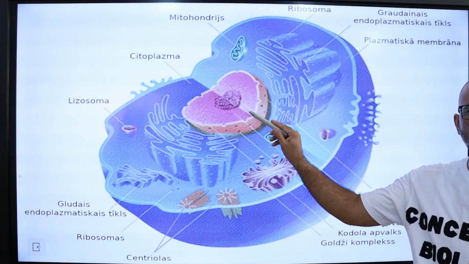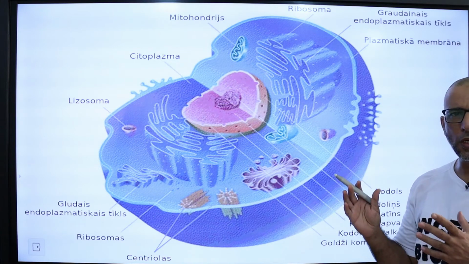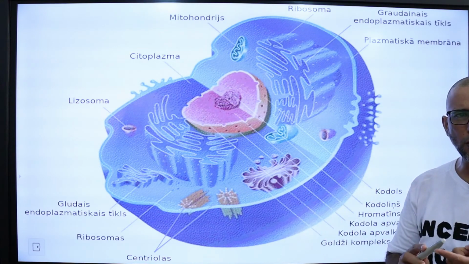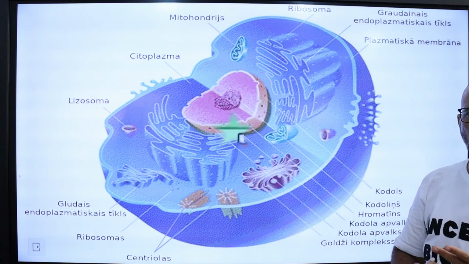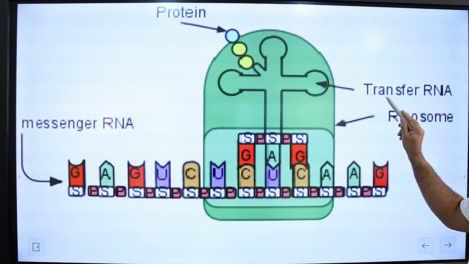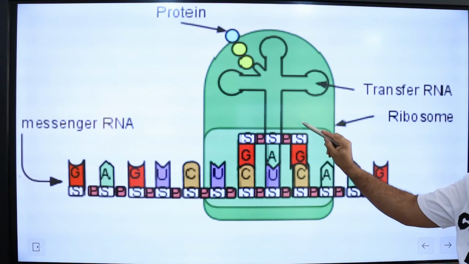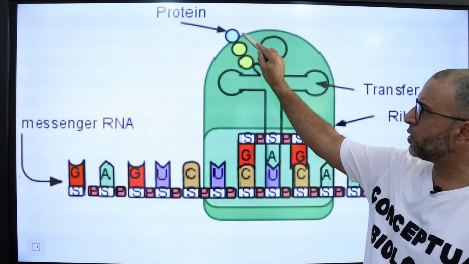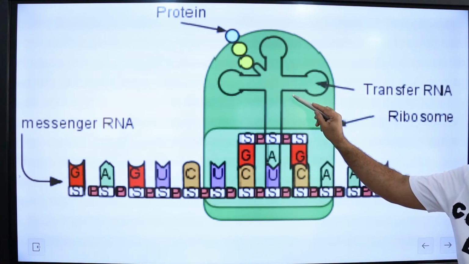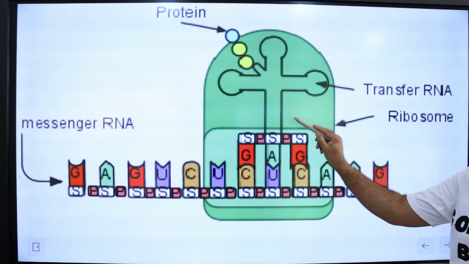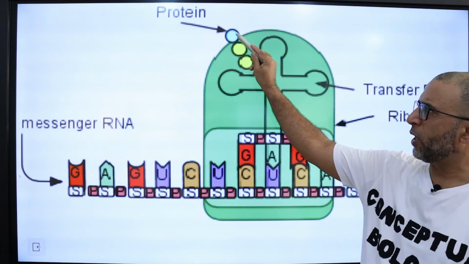RNA polymerase III is also located in the nucleus, and this enzyme transcribes a variety of structural RNAs including 5S ribosomal RNA, transfer RNA, and small nuclear RNAs. As we can see in this slide, this is transfer RNA, and transfer RNA has a critical role in translation. Translation is the synthesis of a polypeptide chain from messenger RNA. So tRNA serves as an adapter molecule between the mRNA template strand and the growing polypeptide chain.